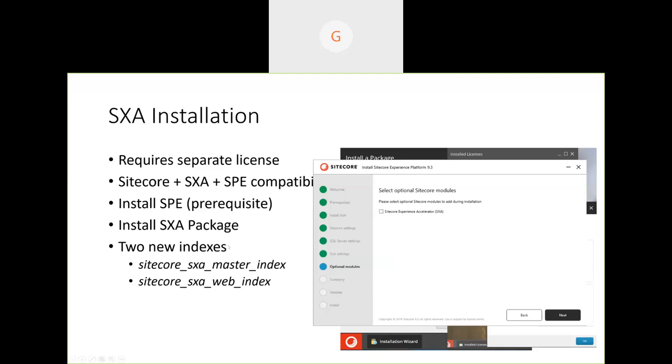We have a developer habit, right? We just select some software, click, and done. So it is not like EXM or Sitecore Forms. It didn't make it to the out-of-the-box platform. It is still an extra module. It depends on how you select here, and it will install with 9.3.